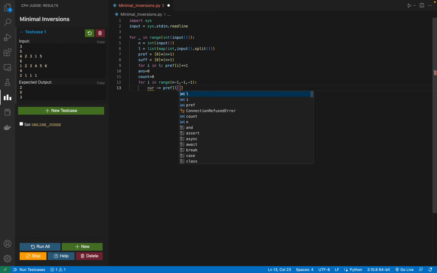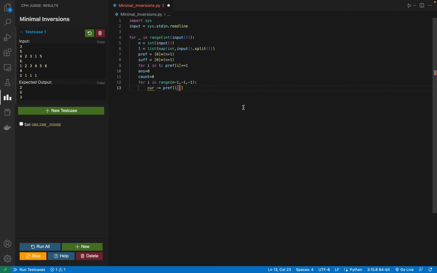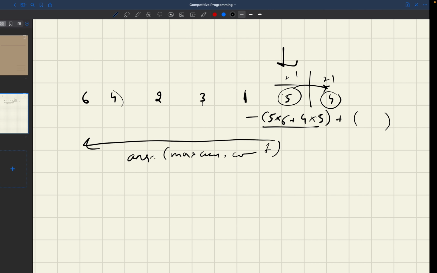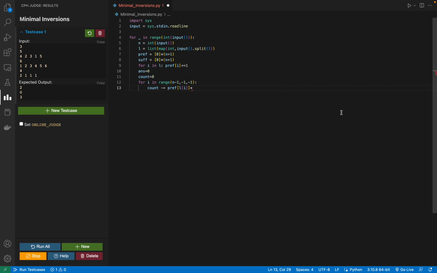So first I have to do, even in this drawing, first I have to check the number of L of i currently in the prefix of the array, times the number of L of i plus 1 in the suffix of the array, so suffix of L of i plus 1, right?